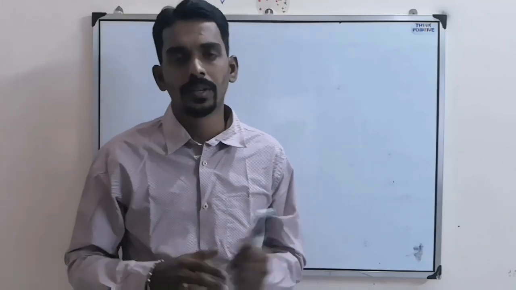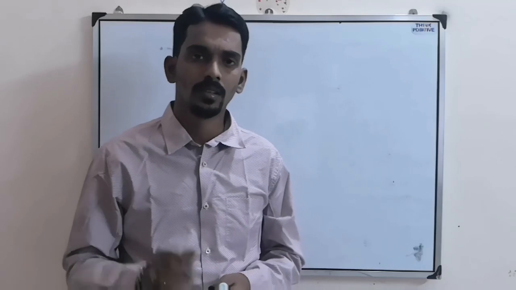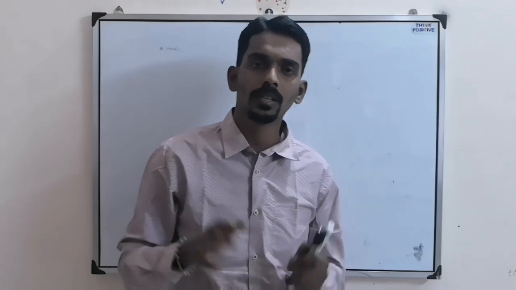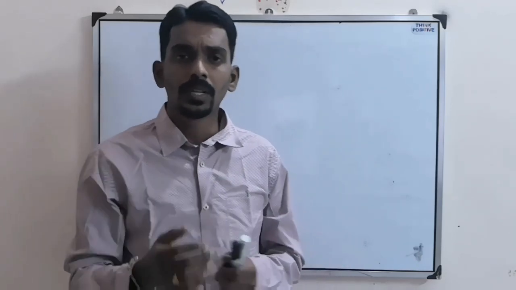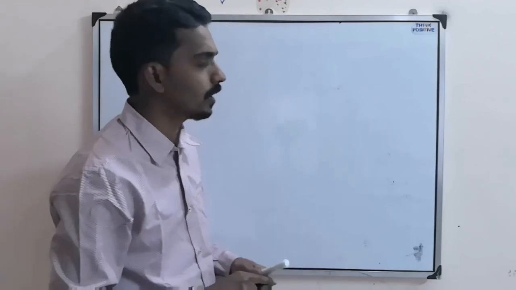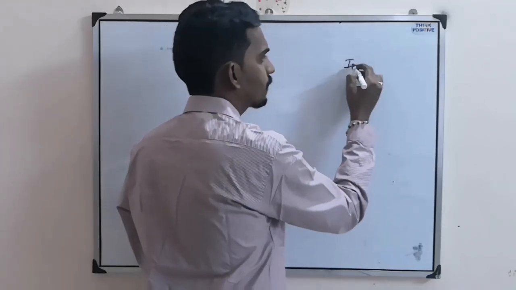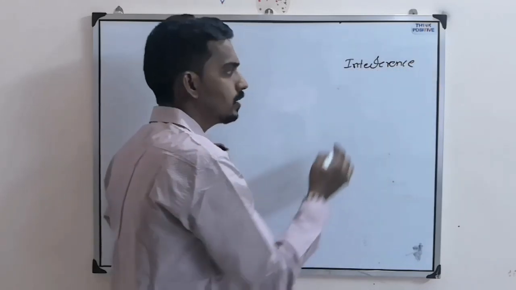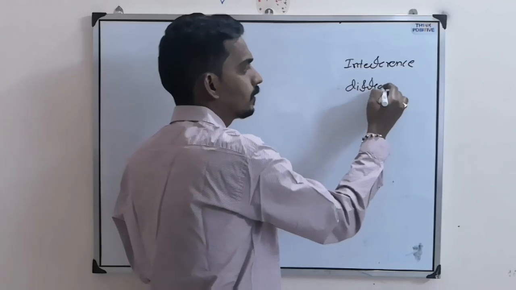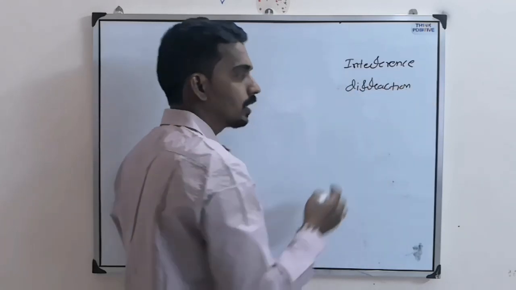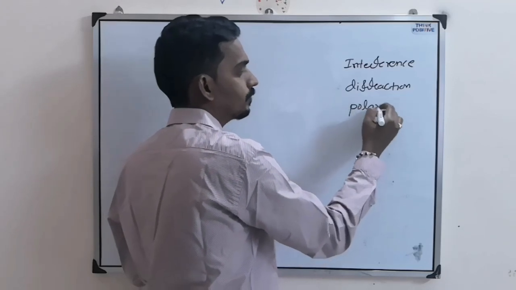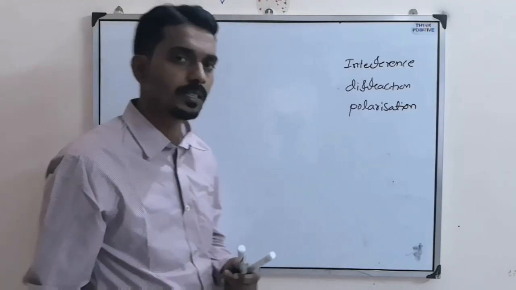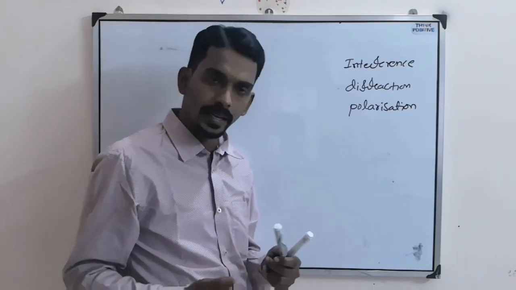Now, when you consider wave optics, the first thing we should know is that here we talk about the phenomena shown by light. What are all the phenomena we will study here? One is interference, another one is diffraction, and another one is polarization. These are the three phenomena we study in this chapter shown by light.